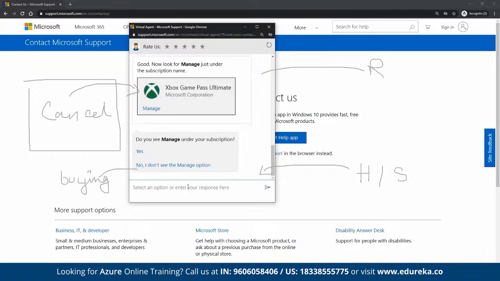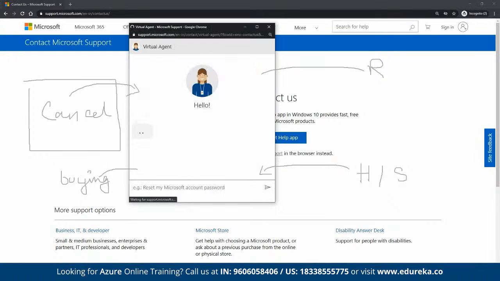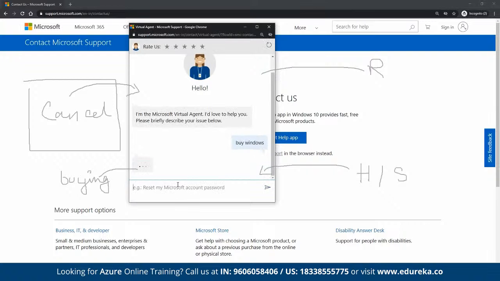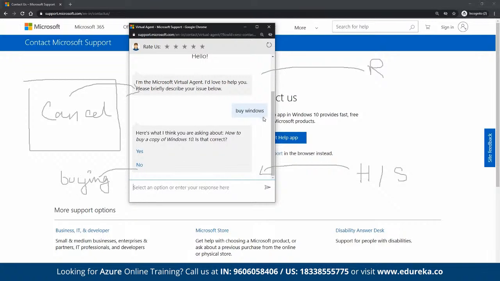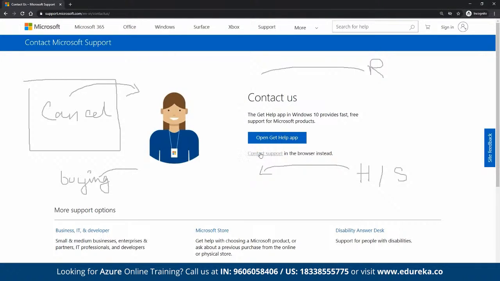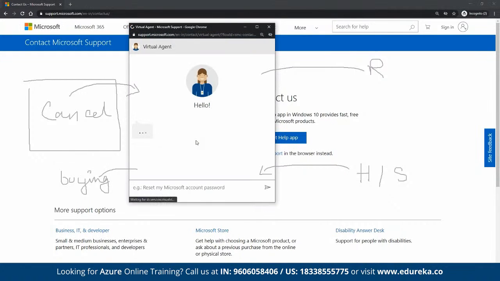So let's say we again open up the chat window and click on contact support. Suppose here we type in buy Windows. Now this is another intent from the one we triggered the chat window with earlier, correct? Now we are going to talk about how we can buy Windows. Then suppose our intent is controller not working with Xbox.